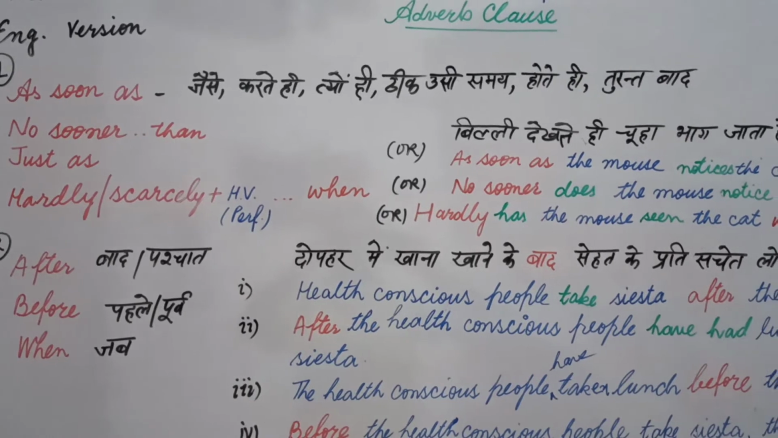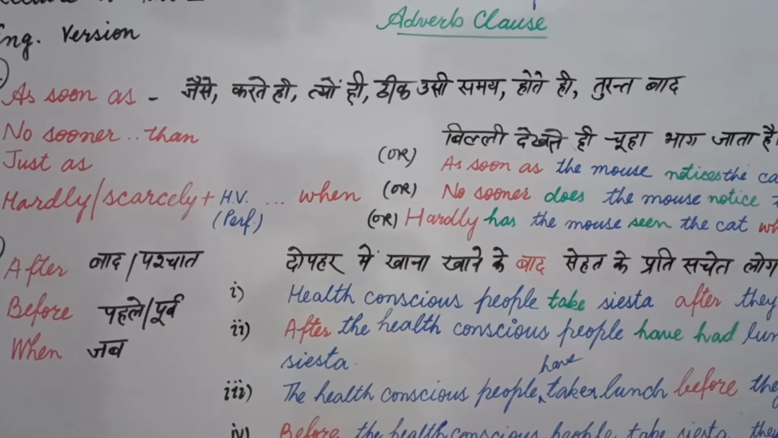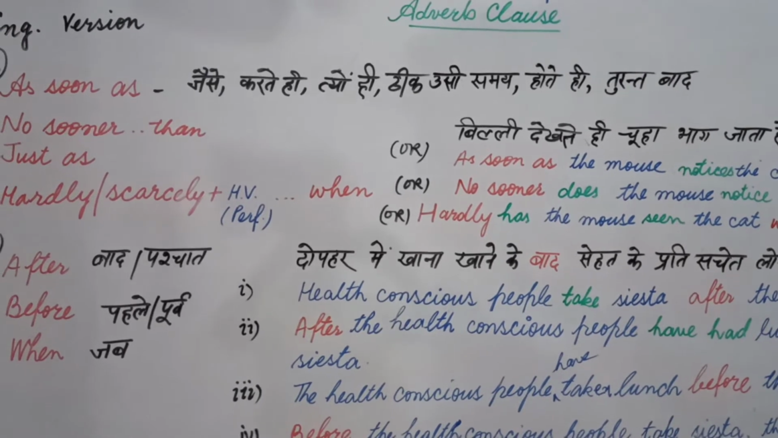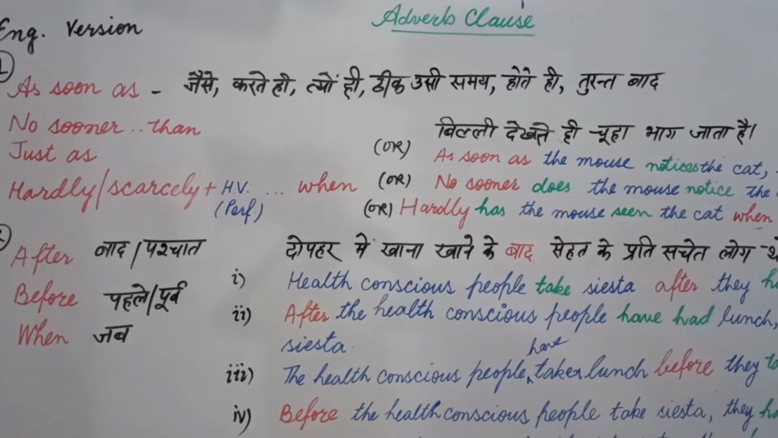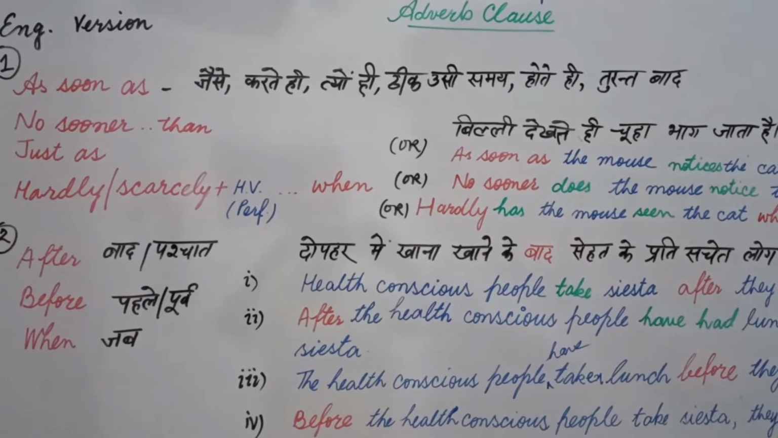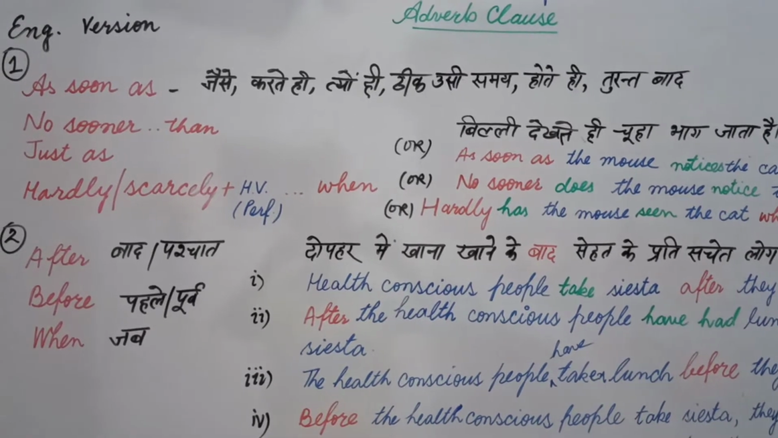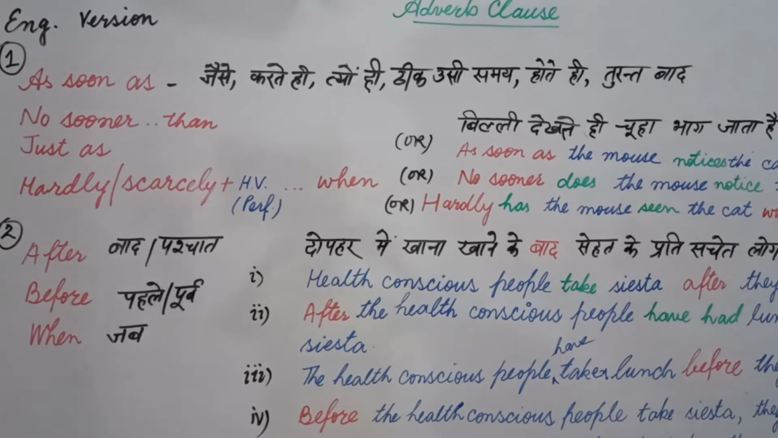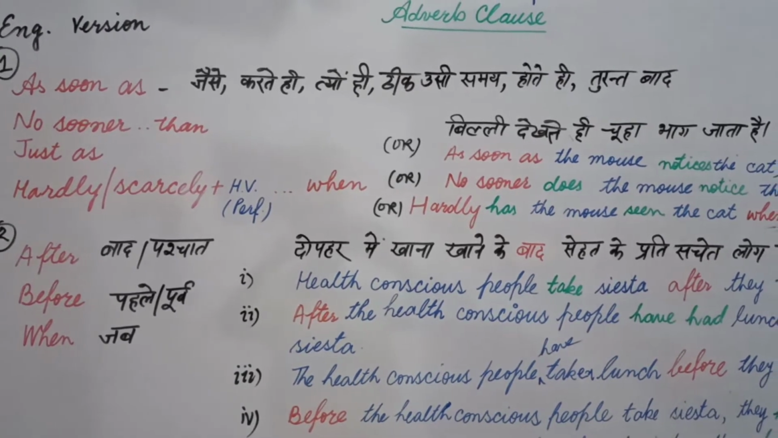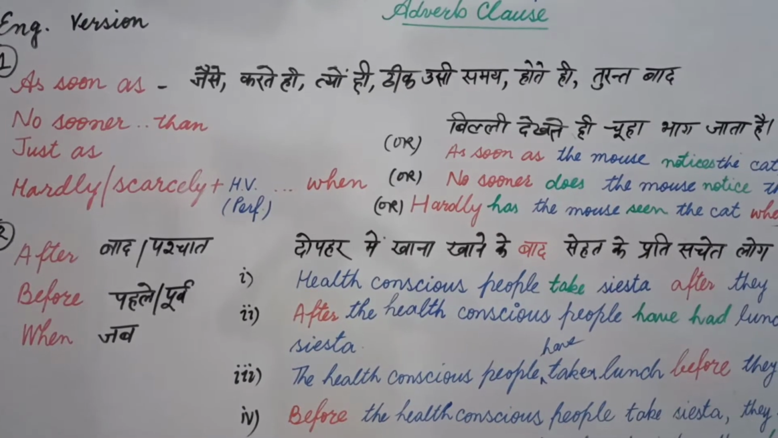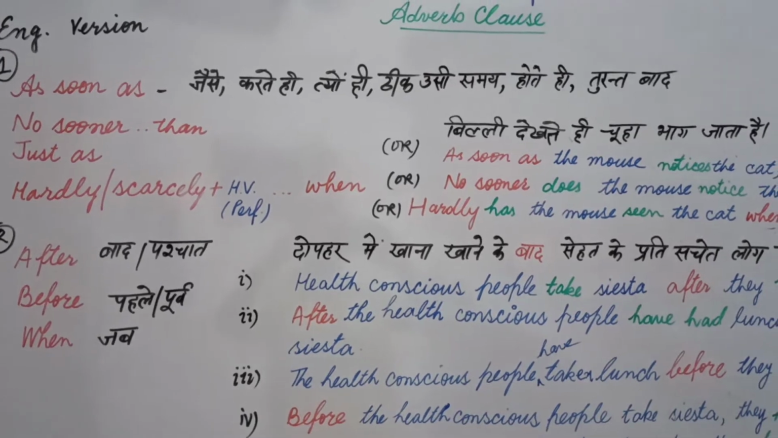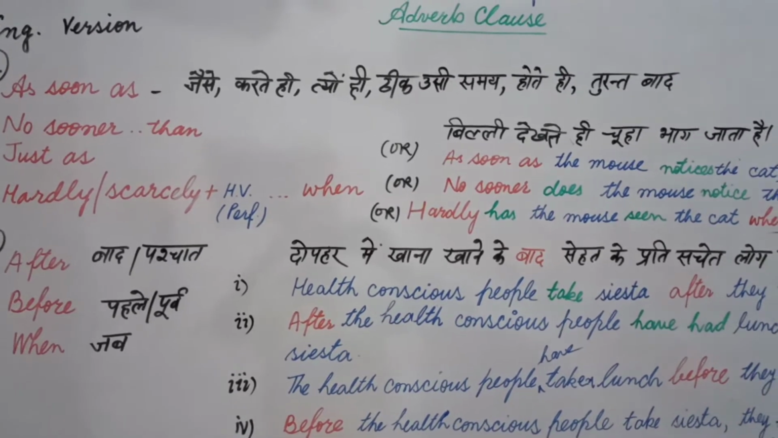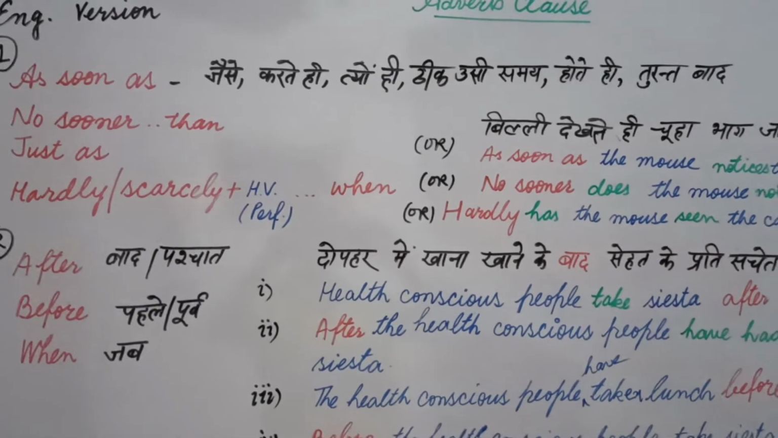जैसे, करते ही, त्यों ही, ठीक, उसी समय, होते ही, तुरंत बाद. Students, I used the word the Hindi here, although we don't use the before Hindi, but in making something particular we can use this. As soon as, जैसे ही, no sooner than, तुरंत ही. I mean to say you can use any of these Hindi words for these given conjunctions here.